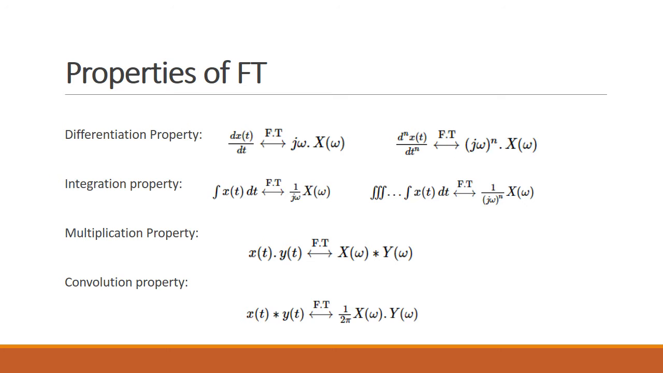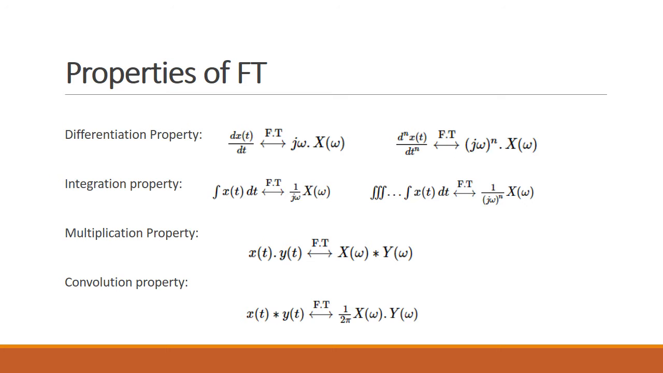The differentiation property, which is a very important property: when the Fourier transform is taken for the differentiation of x(t), it will give jω X(ω). And if we are taking it for n derivatives, d^n x(t)/dt^n, the Fourier transform will be (jω)^n X(ω). If you take the integration property, the integral of x(t) dt, the Fourier transform of the integration is 1/(jω) X(ω). If we take n integrals, it will be (1/(jω))^n X(ω).